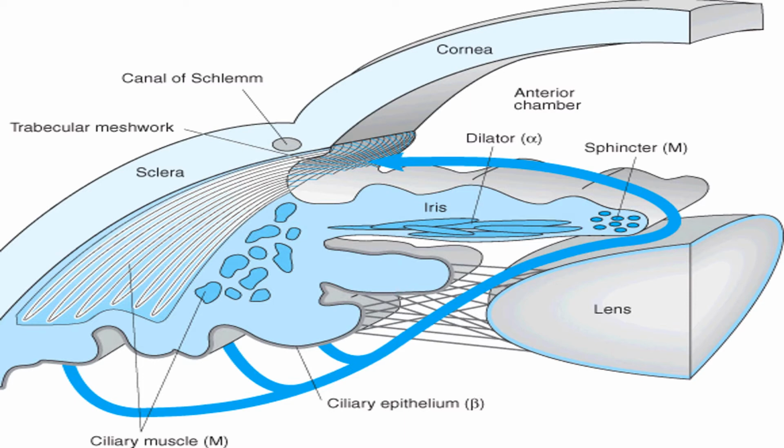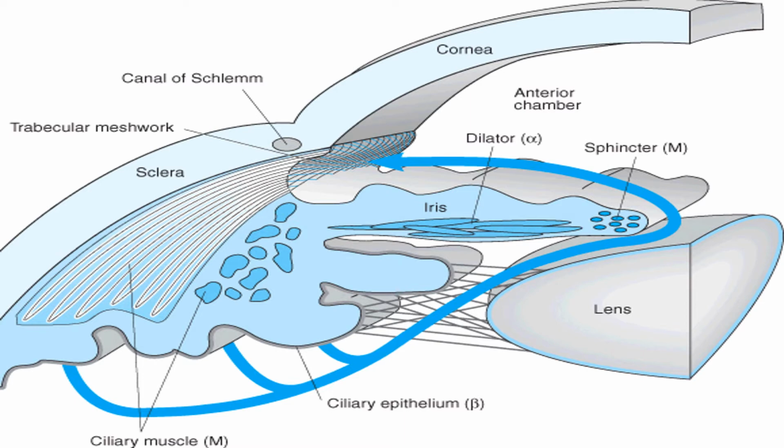We will discuss a few important points on the physiology of aqueous humor. Aqueous humor is produced from the ciliary epithelium in the ciliary process, and from there it goes into the posterior chamber. The posterior chamber is just in front of the lens and behind the iris, and from the posterior chamber it moves into the anterior chamber through the pupil.